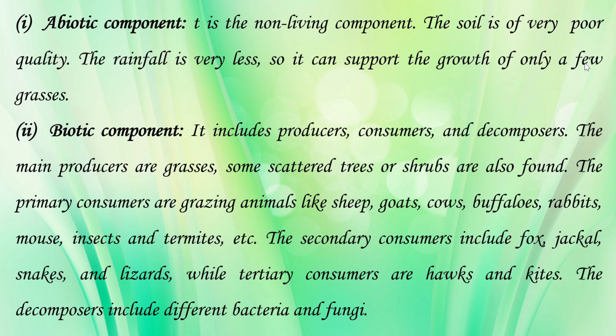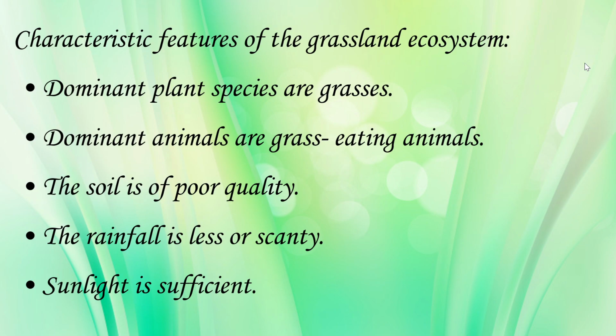Each grassland ecosystem works automatically due to its components. So mainly all the grasses prepare their food through the process of photosynthesis and it is eaten by the consumers. Both the producers and the consumers undergo death and decay, and they are decomposed by the action of bacteria. So in this way, each grassland ecosystem works automatically, or it is self-regulated, self-maintained and self-sustained.